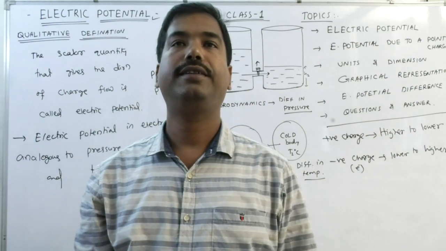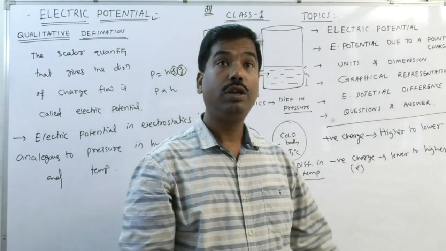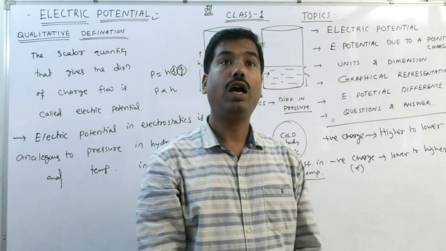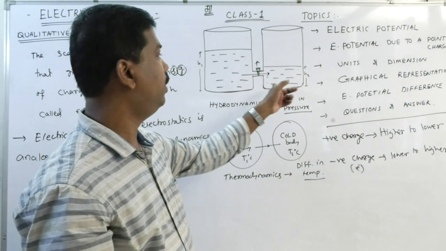Now a question arises: sir, does an electron move from higher potential to lower potential? Answer, yes. Now listen to me.